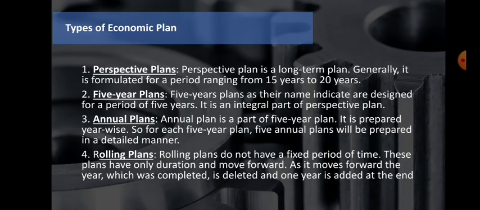Then we are talking about the fourth, that is rolling plans. Here the rolling plans do not have a fixed period of time. These plans have only a duration and move forward. As it moves forward, the year which was completed is deleted and 1 year is added at the end. That means a 5 year plan is there. Okay, rolling plans. So first year you will plan.